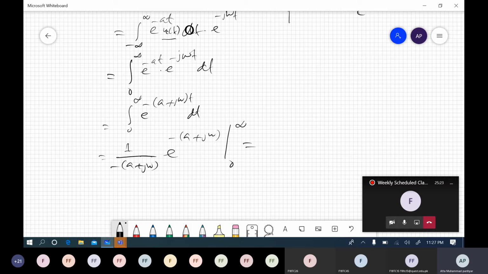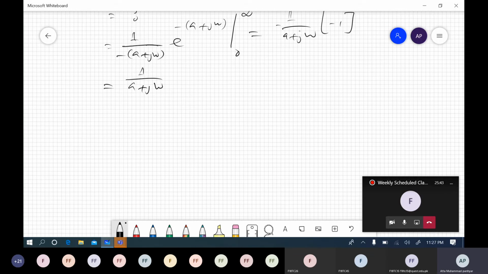This gives minus a plus j omega times minus 1, because e to the power minus infinity is 0 and minus e to the power 0 is minus 1, and minus times minus is plus. So this must be equal to 1 upon a plus j omega.